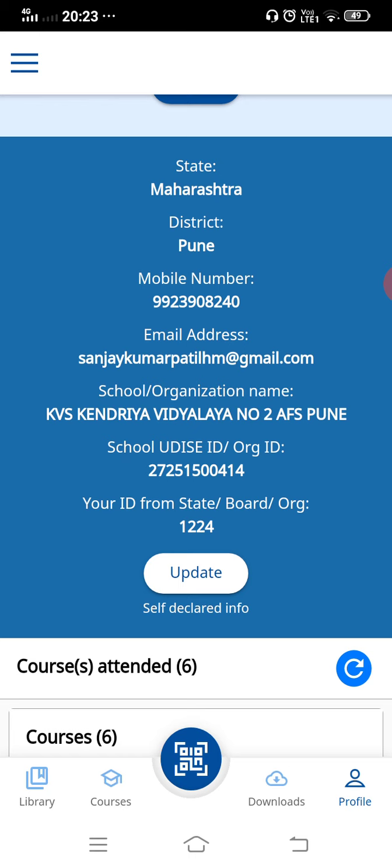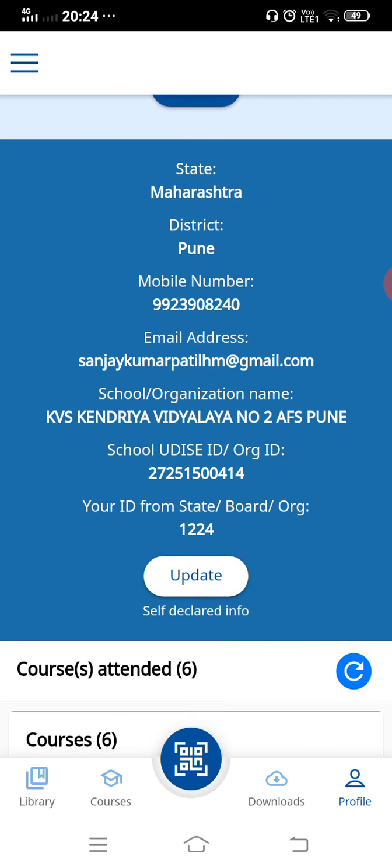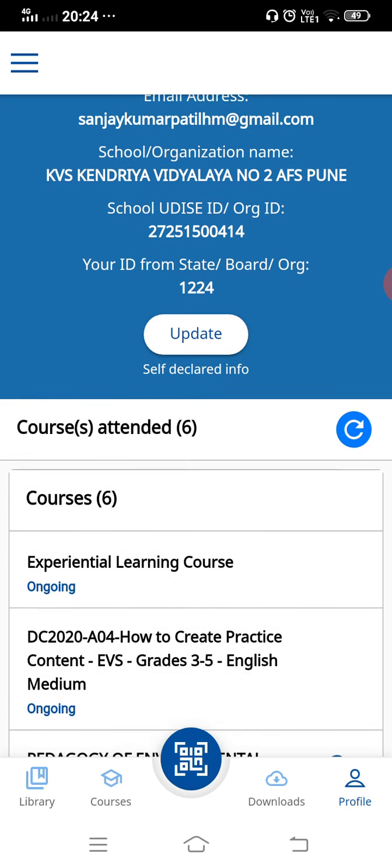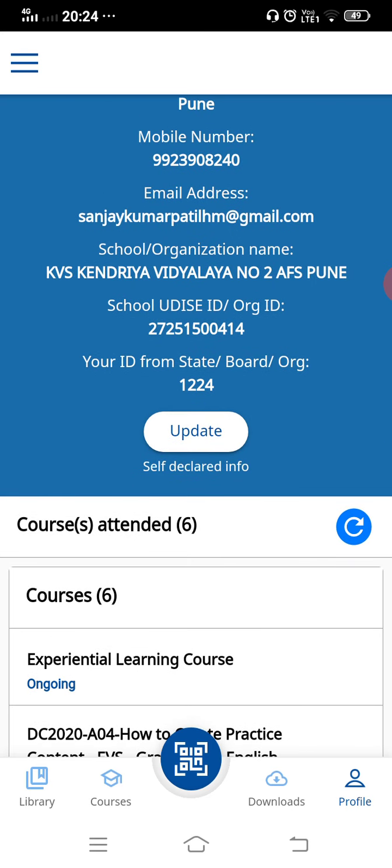Validating means you will get one OTP on your email ID. That OTP you have to give here. So your email ID will get updated. Similarly, for the mobile number, they will ask for an OTP. After doing that, you can also update your information.